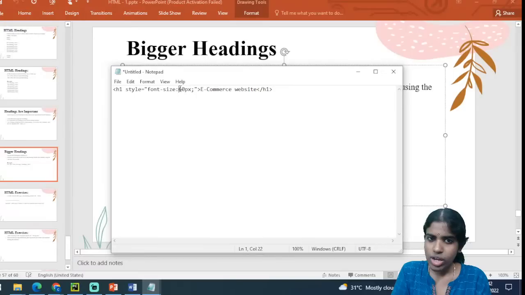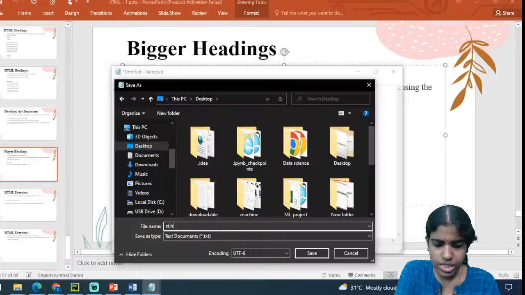Let me illustrate what I am trying to do here. I am storing it as an .html file. Whatever the styling is, I am storing it with .html. Say for example st.html. It is stored on the desktop.